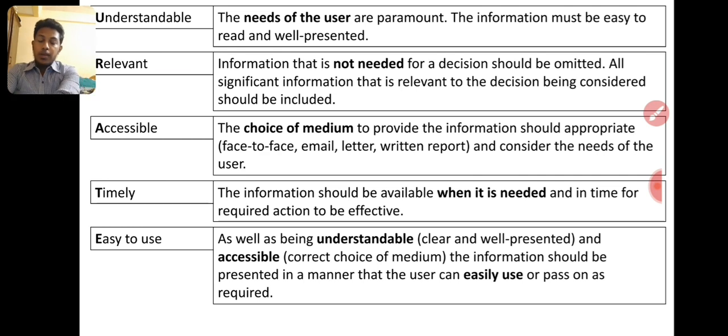For example, if I give the general ledger printouts, with the sales ledger taken separately and each expense ledger taken separately, and I give all the general ledger printouts to the boss and say this is the financial report, he will ask, why don't you prepare the profit or loss from the general ledger?